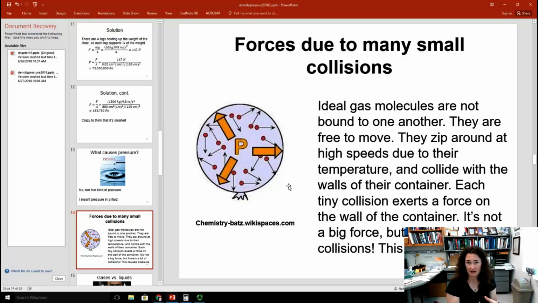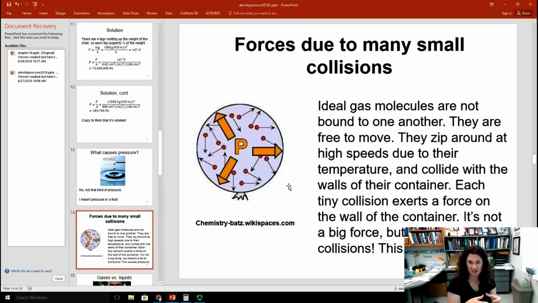Now, each time that gas molecule collides with the walls of the container, it exerts a small impulse force due to its change in momentum, right? We talked about that in Physics 1. So all those little impulse forces, they're not large in and of themselves, but there's so many gas molecules inside the container that they're colliding with the container very frequently.